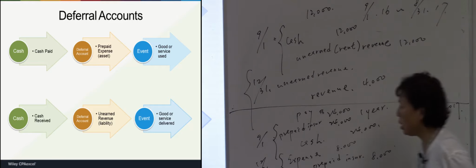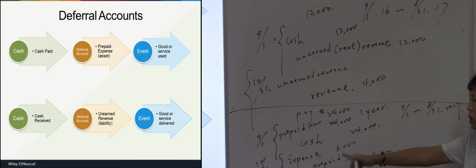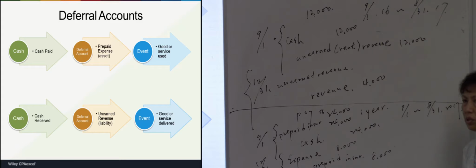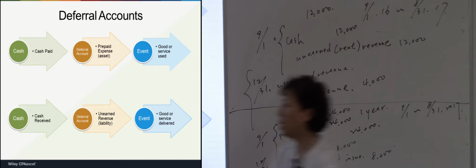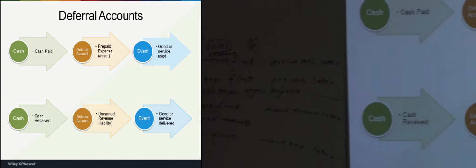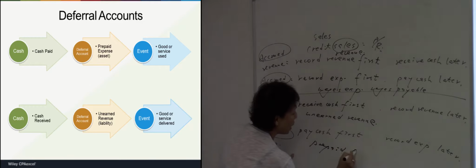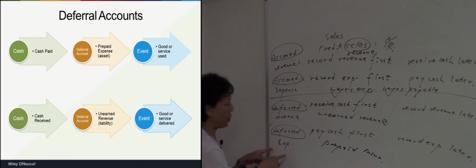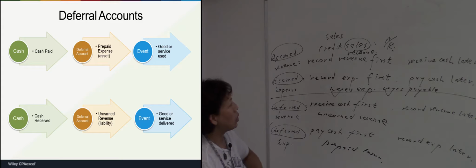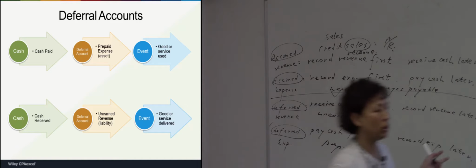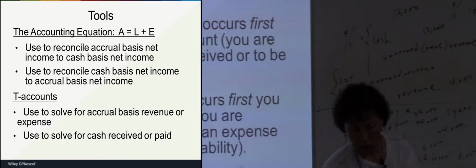Okay. So in this example, do I record expense first or do I pay cash first? I pay cash first and I record expense later. So prepaid insurance is a deferred expense. Got it? So I'm showing you what's an accrued item and what's a deferred item.